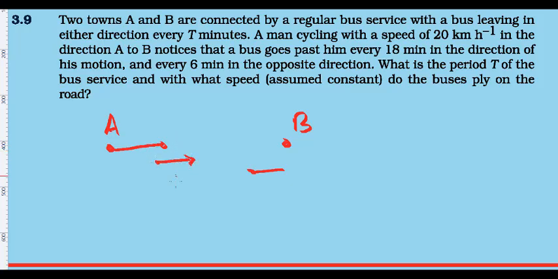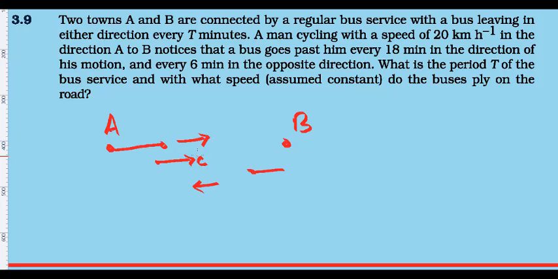Now there are two types of buses: buses which are going in his own direction, A to B, and other buses which are coming in the opposite direction. The cyclist sees buses after every 18 minutes along his direction.